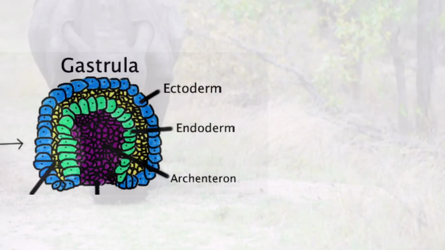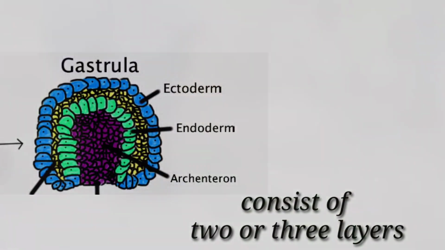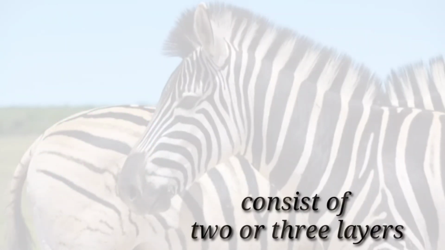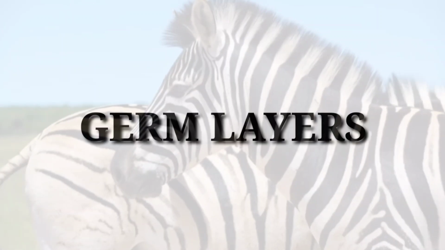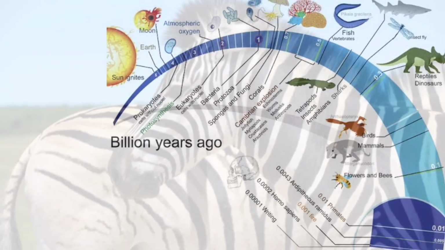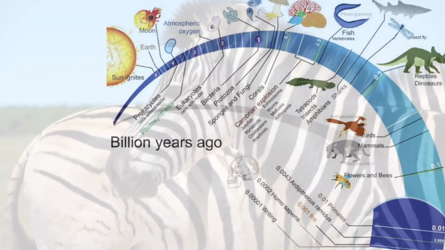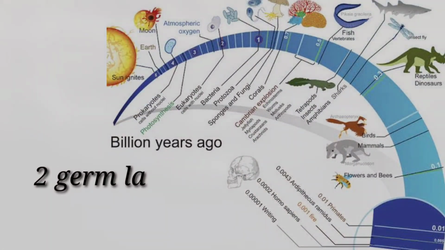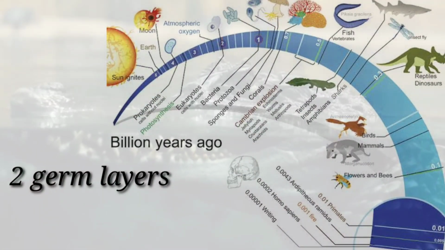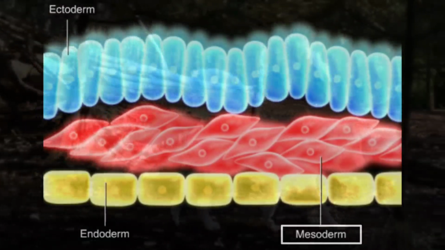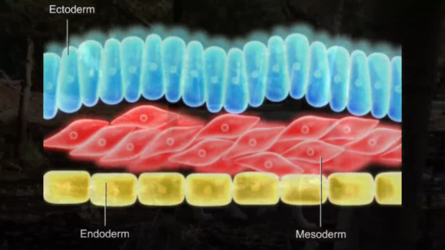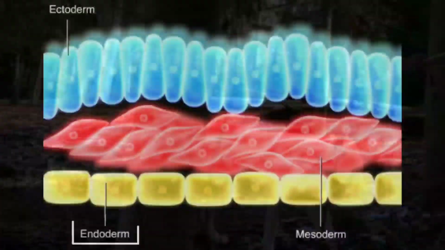Now, this gastrula may consist of 2 or 3 layers. These layers are called germ layers. Depending on evolution, the animal may either have 2 germ layers or it may have 3 germ layers. The outermost germ layer is known as the ectoderm. The middle layer is known as the mesoderm, and the innermost layer is known as the endoderm.